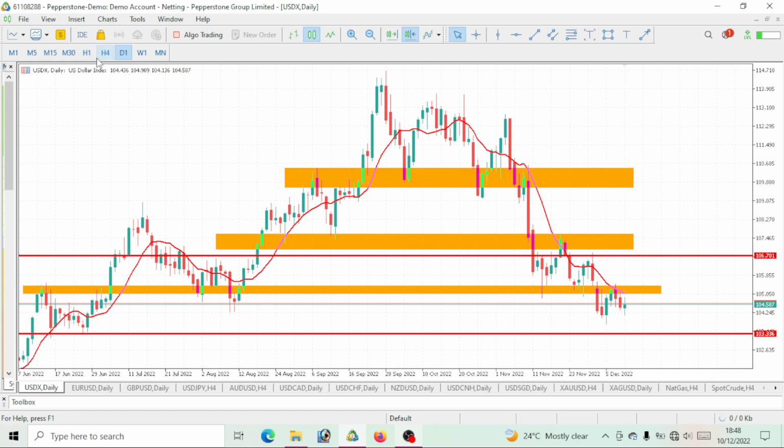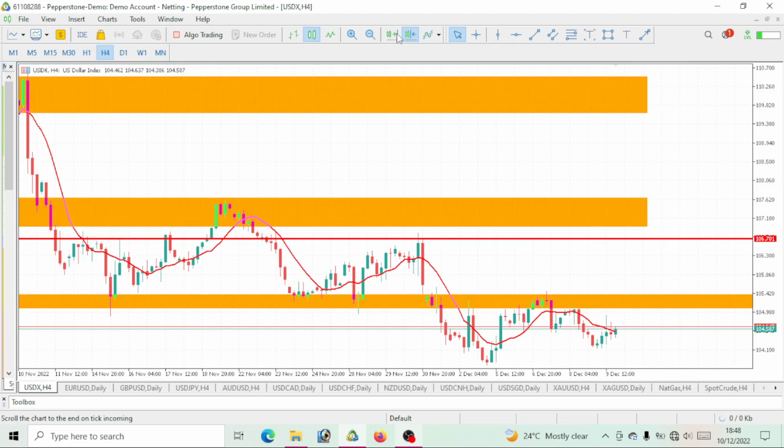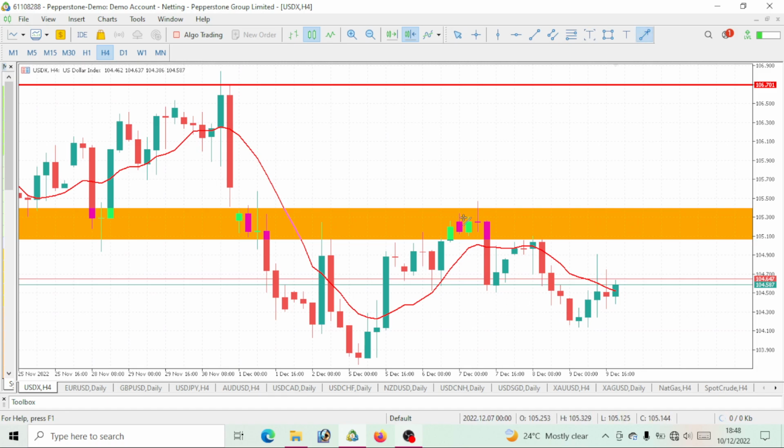And now let's see what this 4-hour time frame says. So clearly we can see the 4-hour time frame is giving us a bearish move. So we see this as a lower low, and here comes a lower high. This is a new lower low that broke this previous low, and here comes a lower high. So we should be expecting a lower low anytime soon on this USD or DXY for this week. So on DXY we should expect a bearish move for the week.